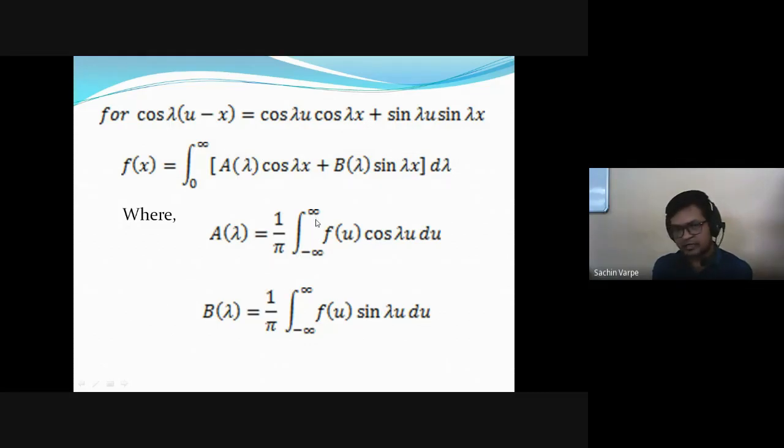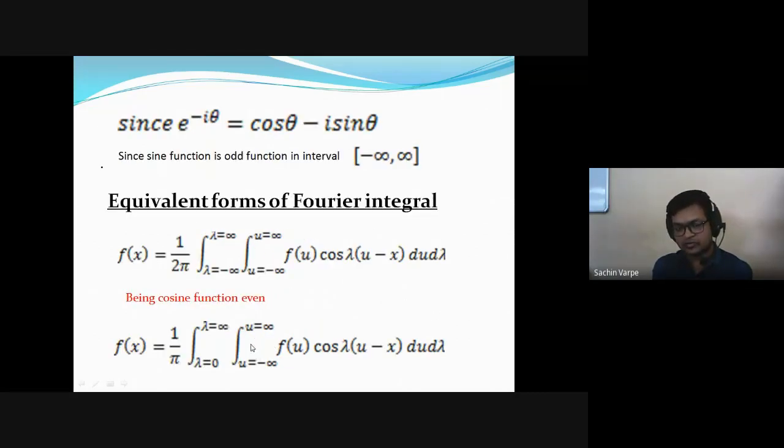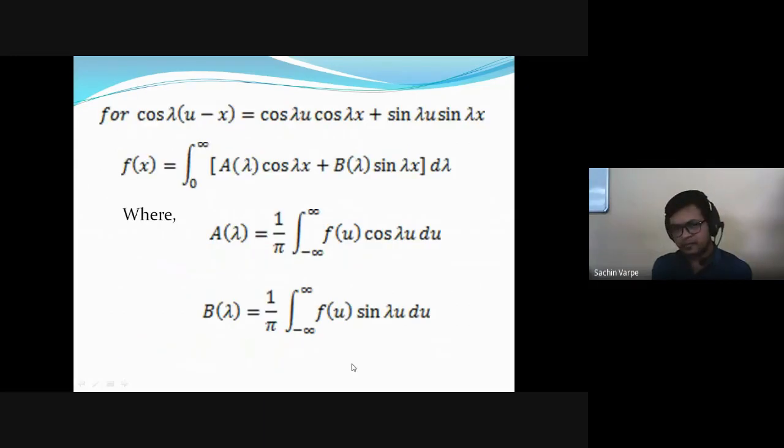So the inner integral we are taking as a function of u, isn't it? So a of lambda will be 1 upon pi, u from minus infinity to infinity, f of u cos of lambda u du, and b of lambda will be f of u sin of lambda u du.